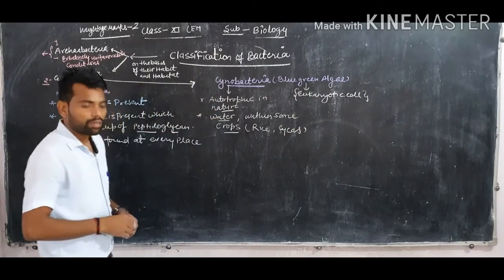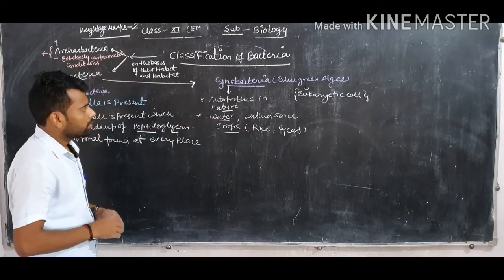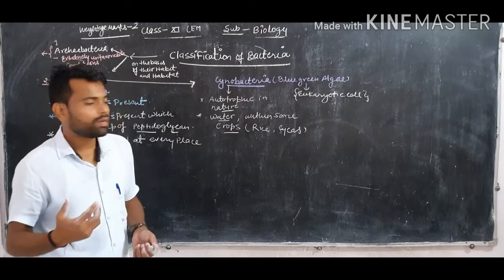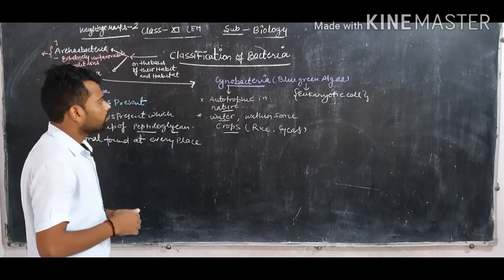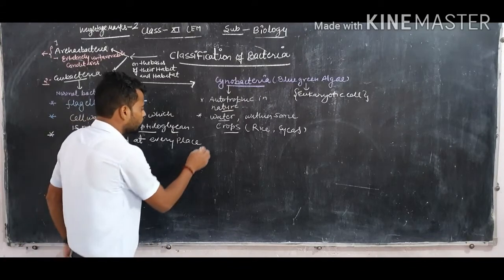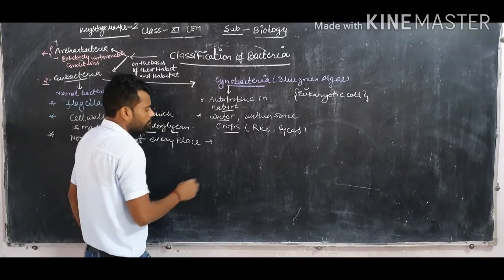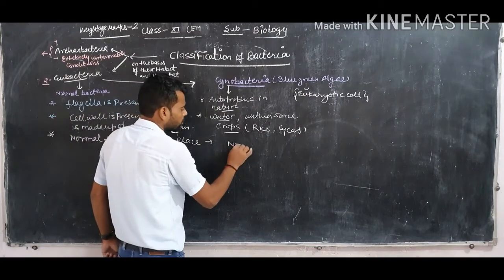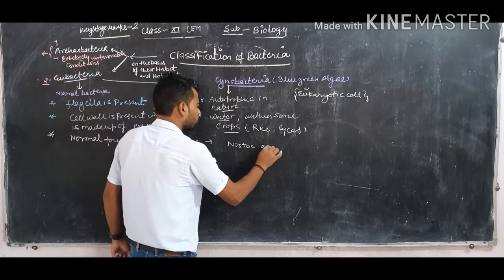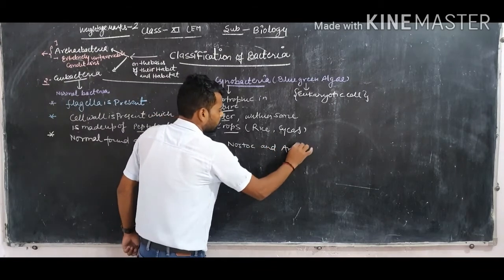So dear students, among the cyanobacteria many blue-green algae are studied, and the blue-green algae include two special bacteria known as Nostoc and Anabaena.